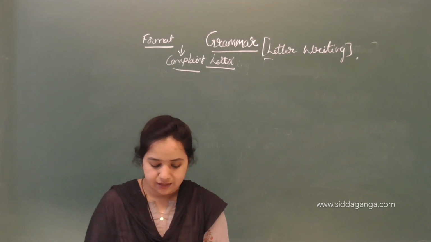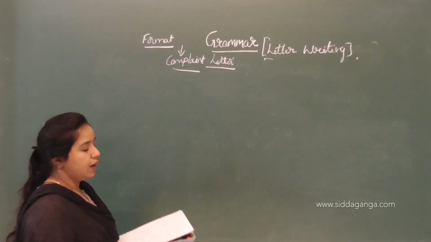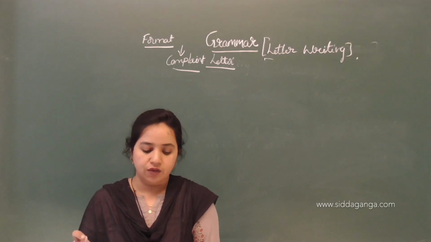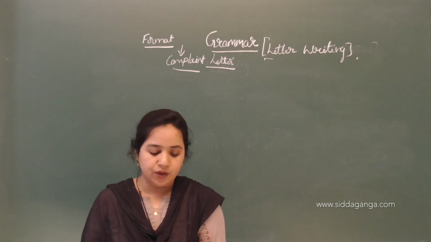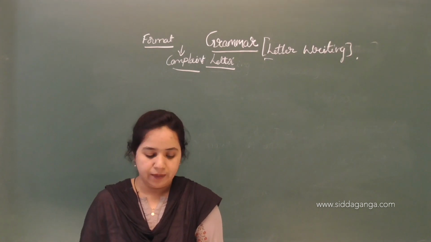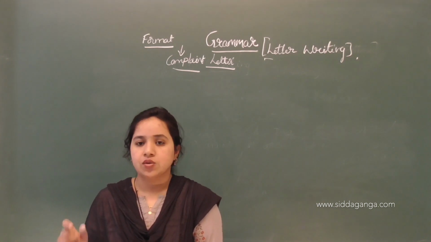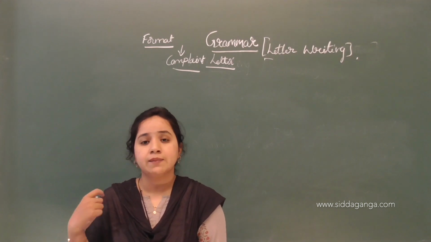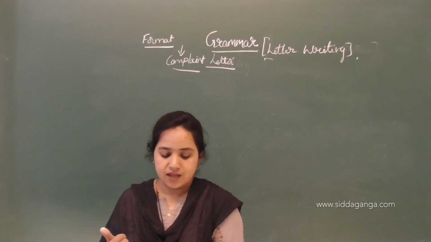So let's see that. Once again I am repeating this question. You are Gunjan, a resident of Delhi. You are a subscriber of a weekly magazine on a regular basis, purchasing weekly magazines.